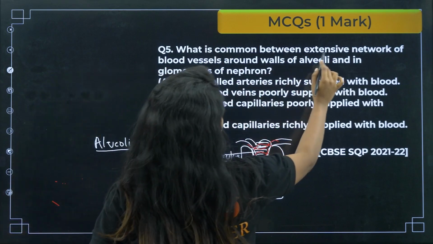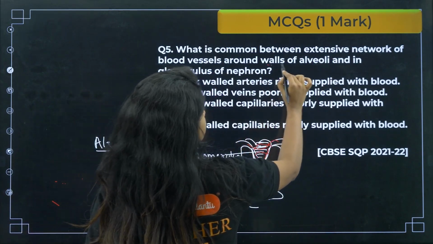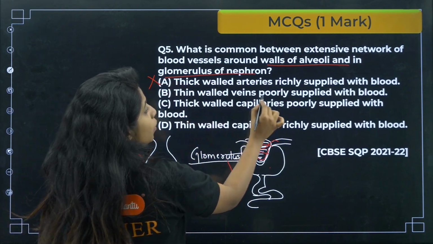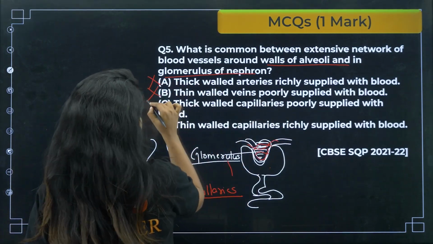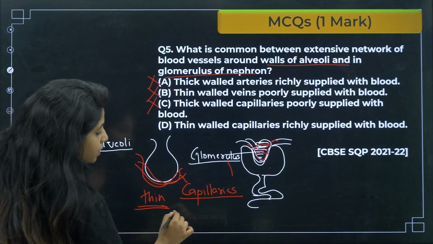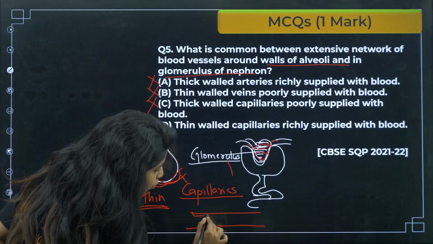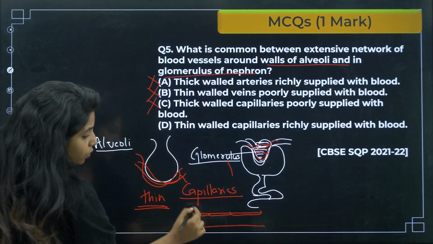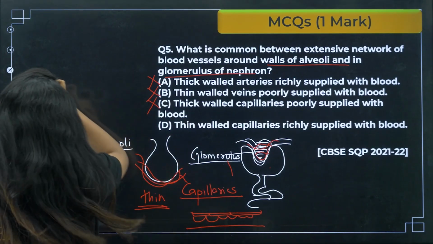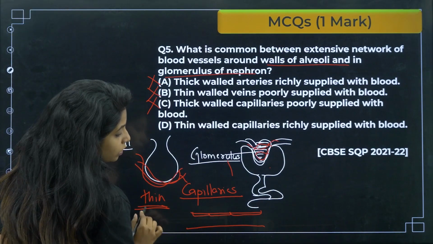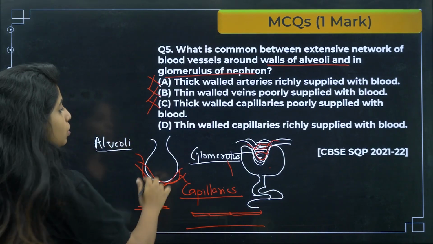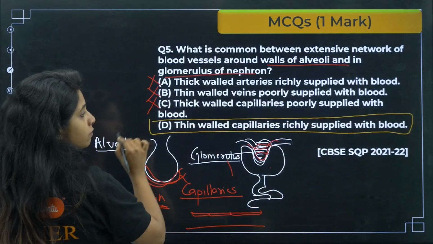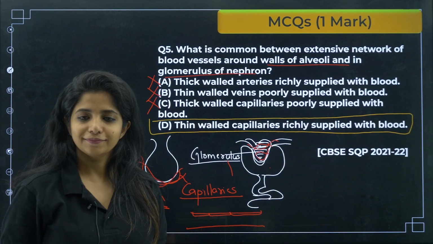So, what is common between the extensive network of blood vessels around the walls of alveoli and in the glomerulus of nephron? Thick-walled arteries? No, children. Thin-walled veins? No, children. Thick-walled capillaries? Capillaries cannot be thick-walled. If this is a capillary, it is just one cell thick. There will be only one cellular layer over here. They do not have multiple cellular layers like this. There is only a one cell thick wall. So it is thin-walled, this is the answer. Thin-walled capillary is richly supplied with blood. Cool?